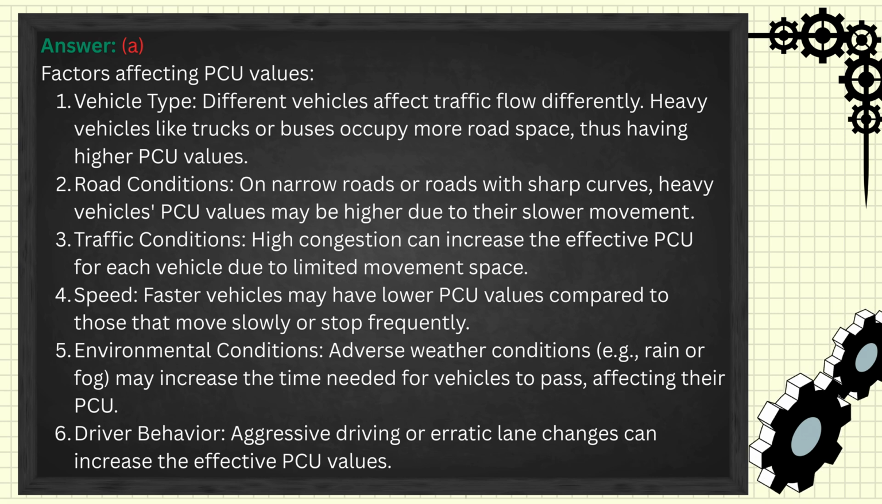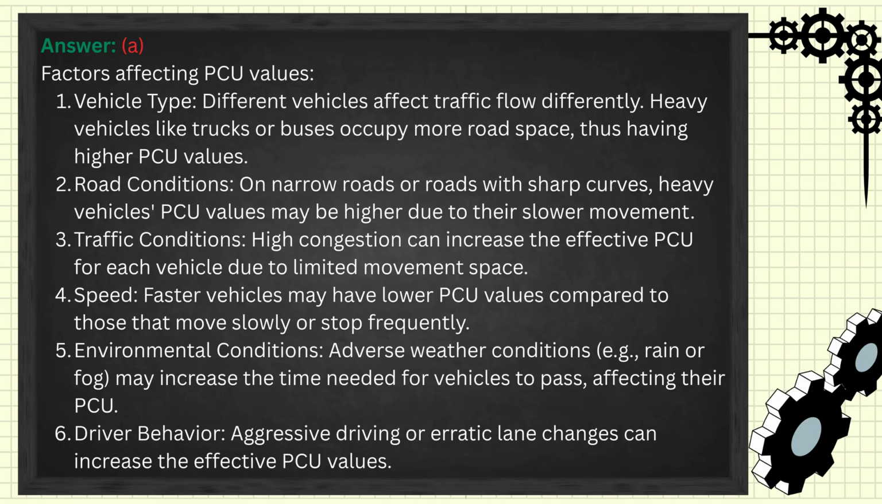Factors affecting PCU values. Vehicle type. Different vehicles affect traffic flow differently. Heavy vehicles like trucks or buses occupy more road space, thus having higher PCU values. Road conditions. On narrow roads or roads with sharp curves, heavy vehicles' PCU values may be higher due to their slower movement. Traffic conditions. High congestion can increase the effective PCU for each vehicle due to limited movement space.